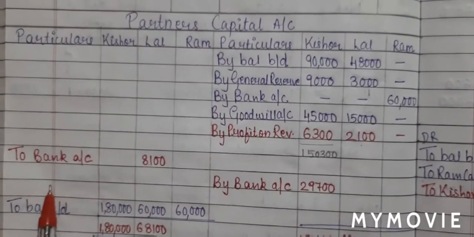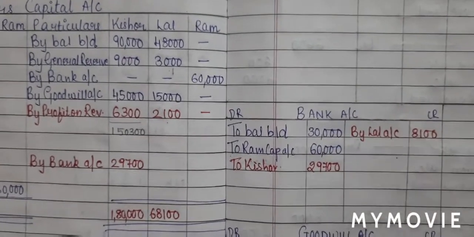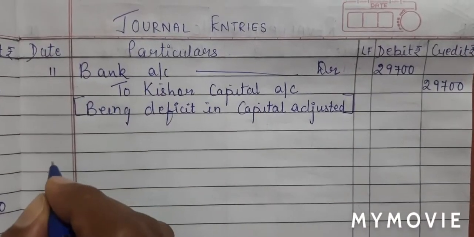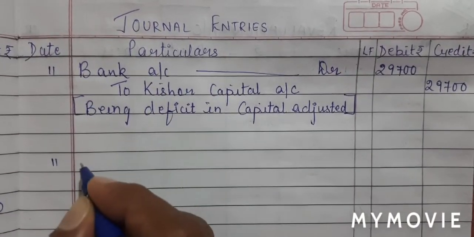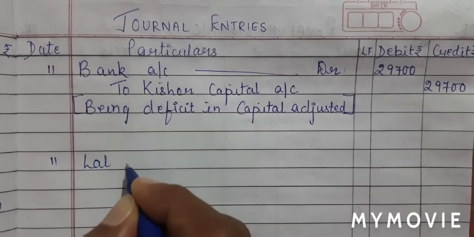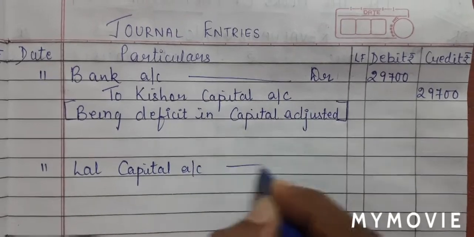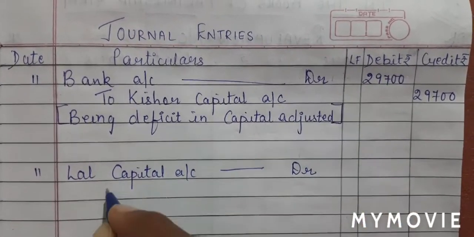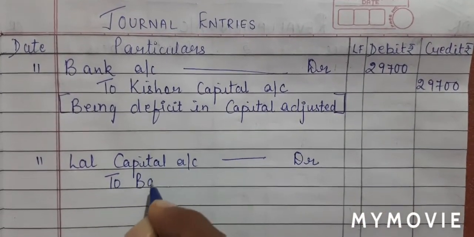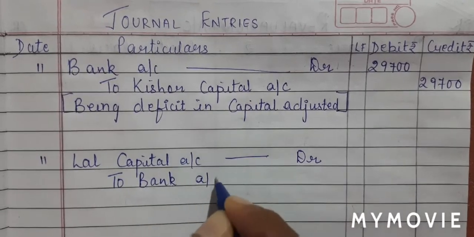Lal account debit to bank account. So the date again will be same and our journal entry will be Lal capital account debit to bank account.